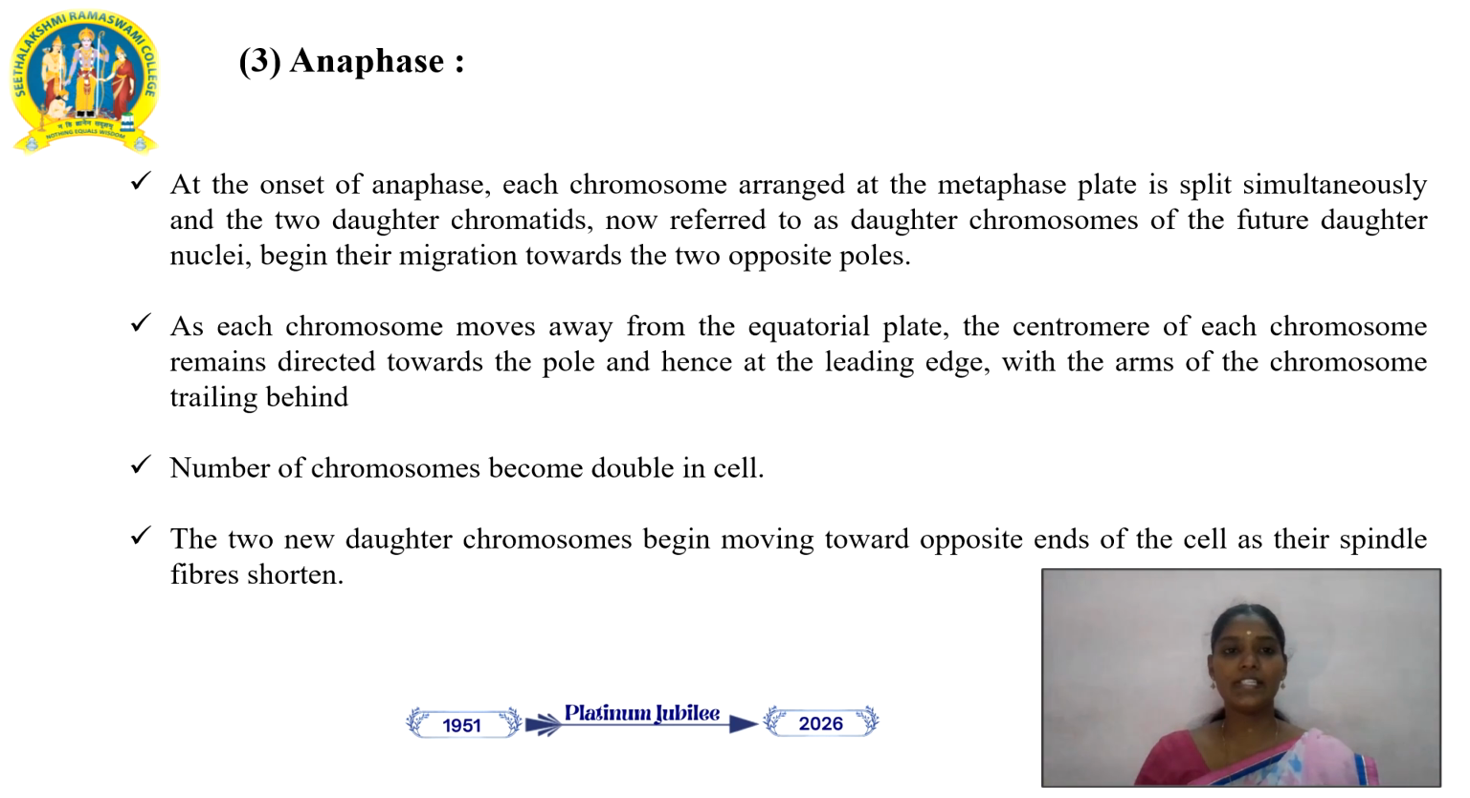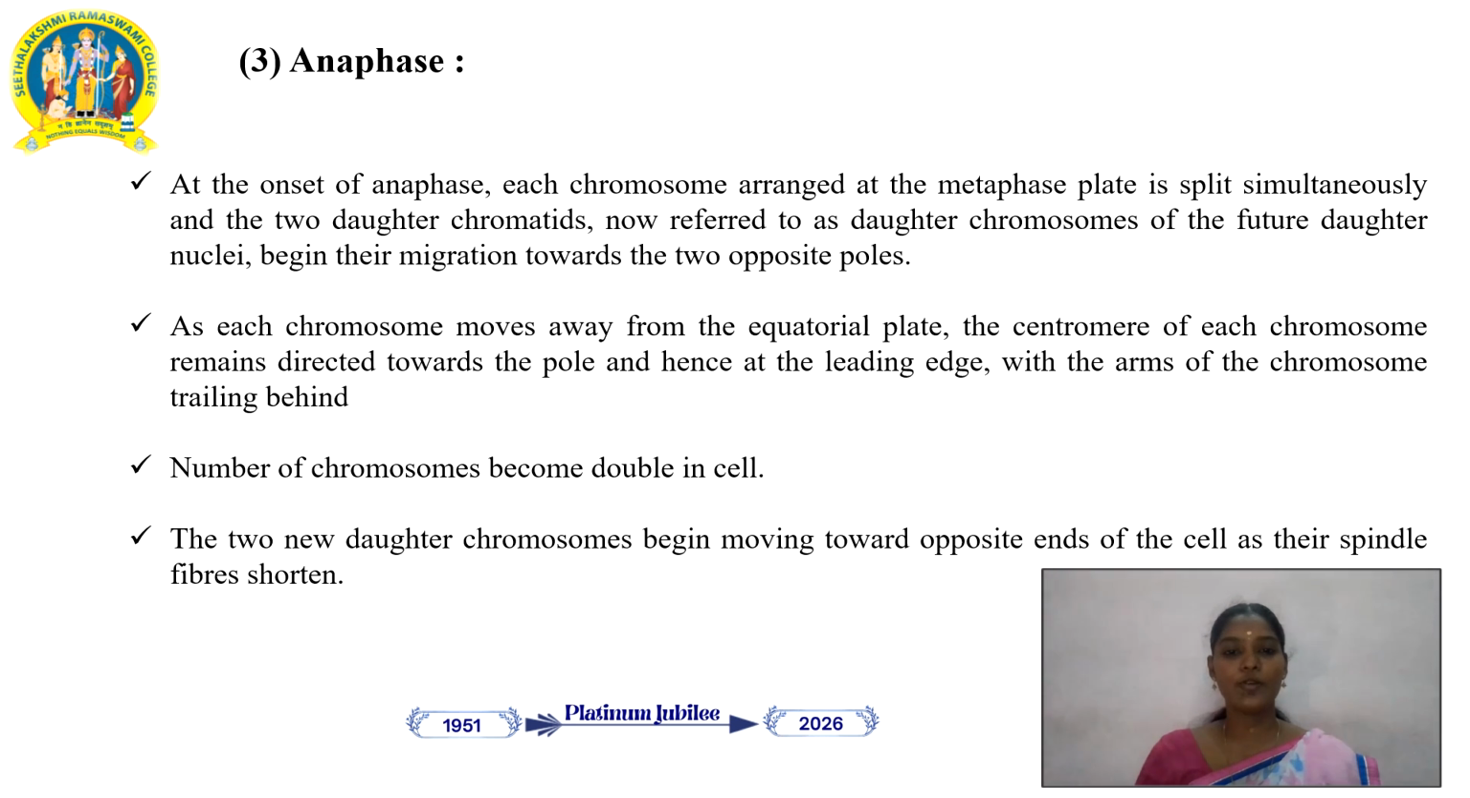The third phase is called anaphase. Anaphase is one of the important phases in the mitotic division. At the onset of anaphase, each chromosome arranged at the metaphase plate splits simultaneously, and the two daughter chromatids, now referred to as the daughter chromosomes of the future daughter nuclei, begin their migration towards the opposite poles of each other. As each chromosome moves away from the equatorial plate, the centromere of each chromosome remains directed towards the pole and hence at the leading edge, with the arms of the chromosomes trailing behind.